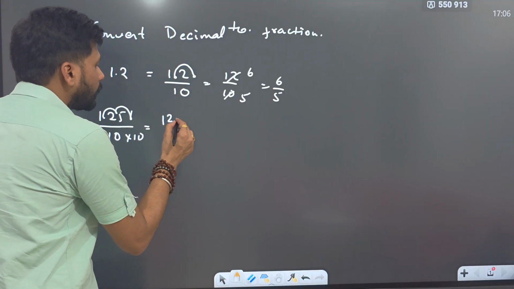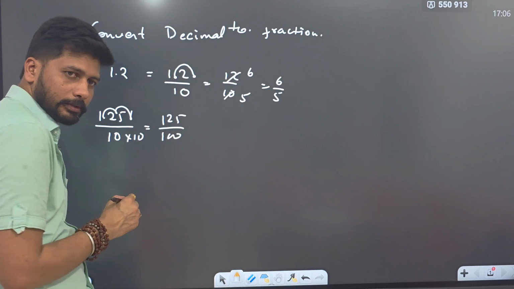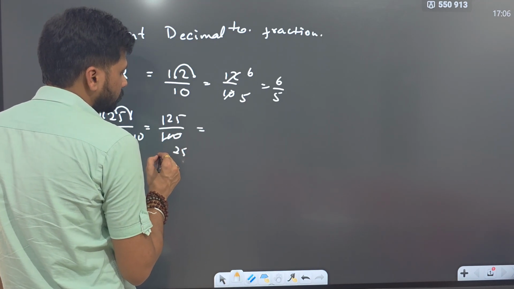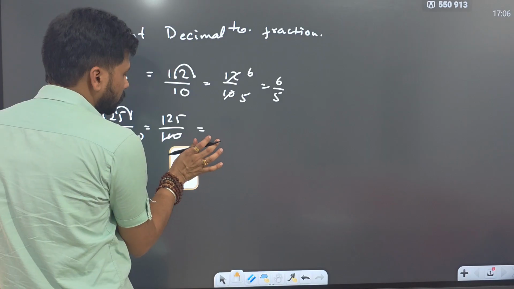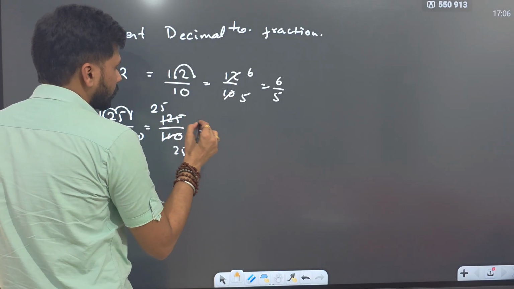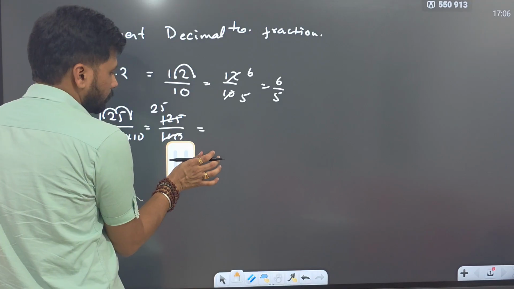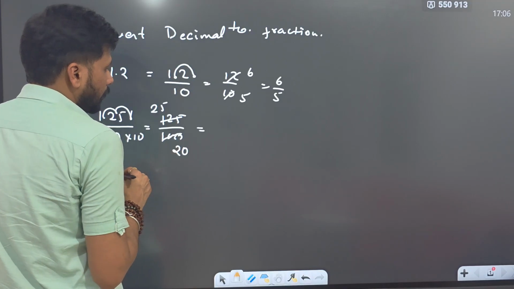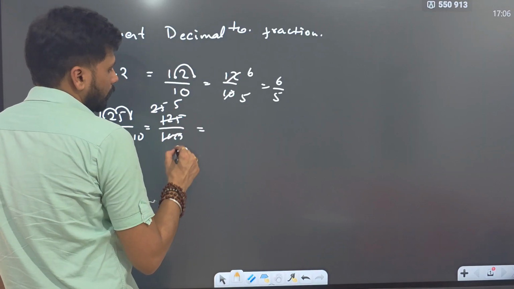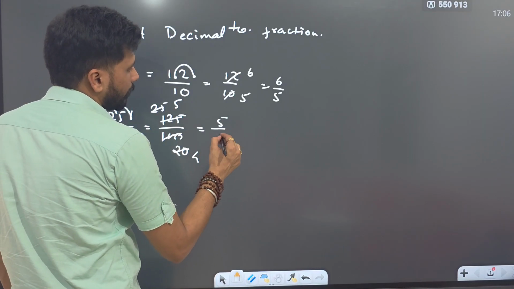That is 125 upon 100. The value of this: 5 5s are 25, 5 20s are 100. Then it will be again divisible by 5. 5 5s are 25, 5 4s are 20. The answer is 5 by 4.